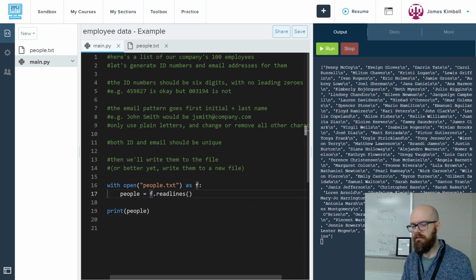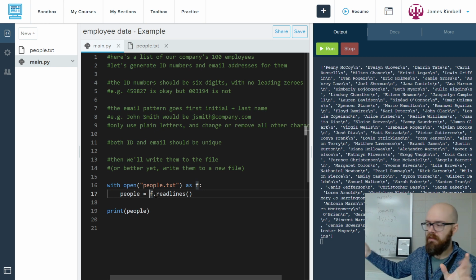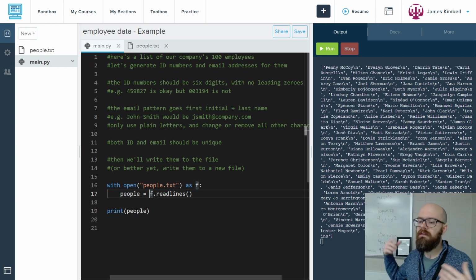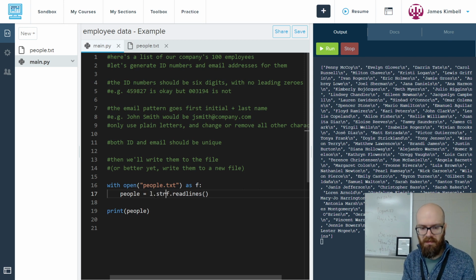There's a method that we've used in the past and we're going to continue to use forever called strip, which is whenever you get data from a spreadsheet or whatever, it might have a space at the beginning, might have a tab, might have a new line, it might have these invisible characters at the beginning or end that we don't like. So I'm going to say l.strip for L in read lines.